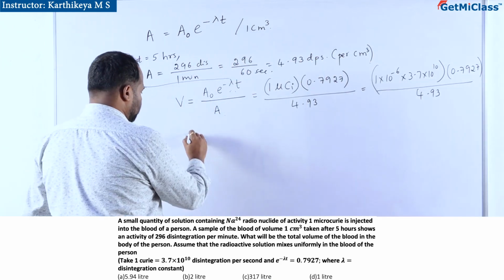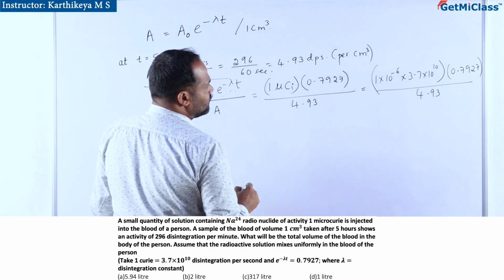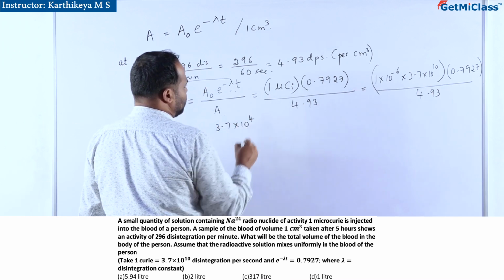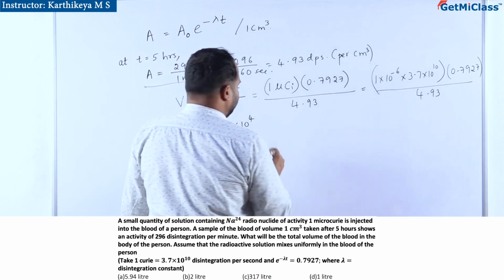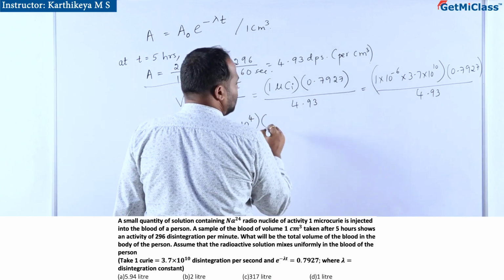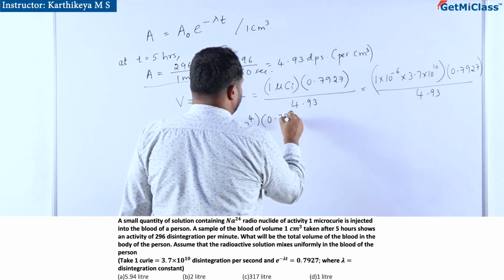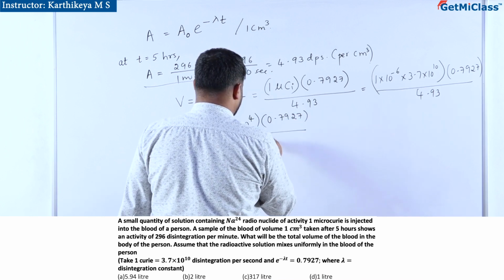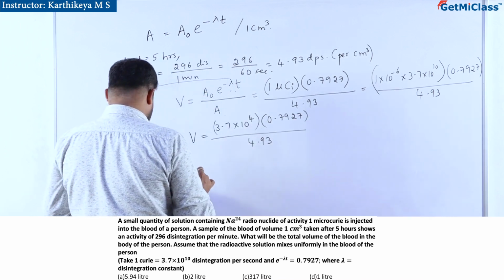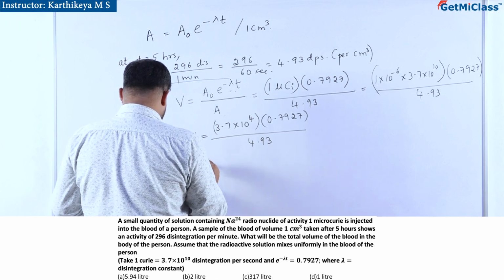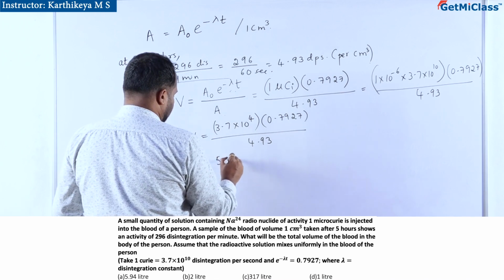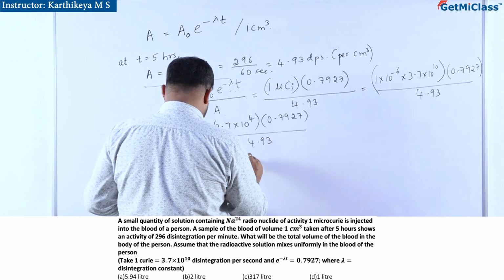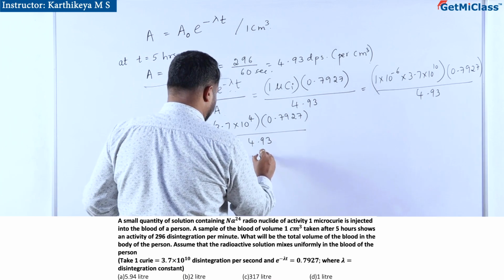Now the volume is 3.7 × 10^4 into 0.7927 divided by 4.93. So that will come around 5.94 × 10^3.